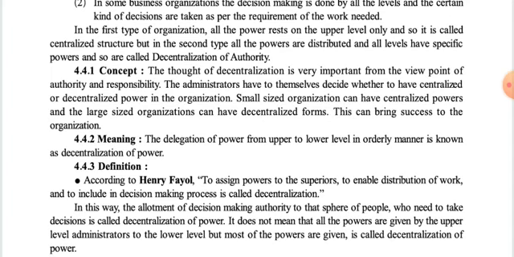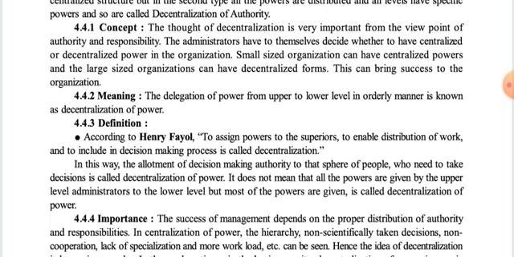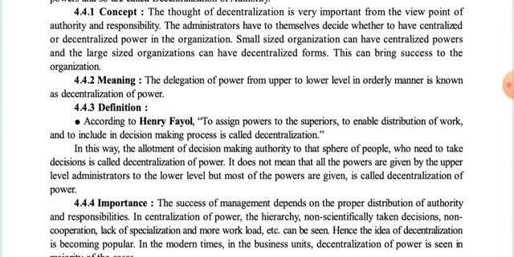While in a large size organization we can have a decentralized form, because in a large size organization it is not at all possible for a single person or a group of a few persons to control all the activities. So that's why we have to decentralize powers. This can bring success to the organization. It means if a small size organization focuses on decentralization, then they will have to suffer a loss, because the cost of decentralization is very high.